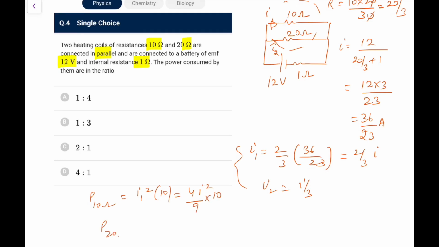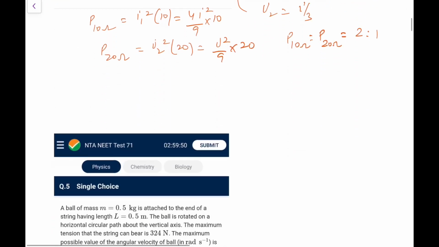And power in 20 ohm would be I2 square into 20, which is I square by 9 into 20. If I take that ratio, I square by 9 goes, it is 40 by 20, so it comes out as 2:1. So the most appropriate is option C. The above calculations were not at all required. I thought they would be asking for a numerical value.